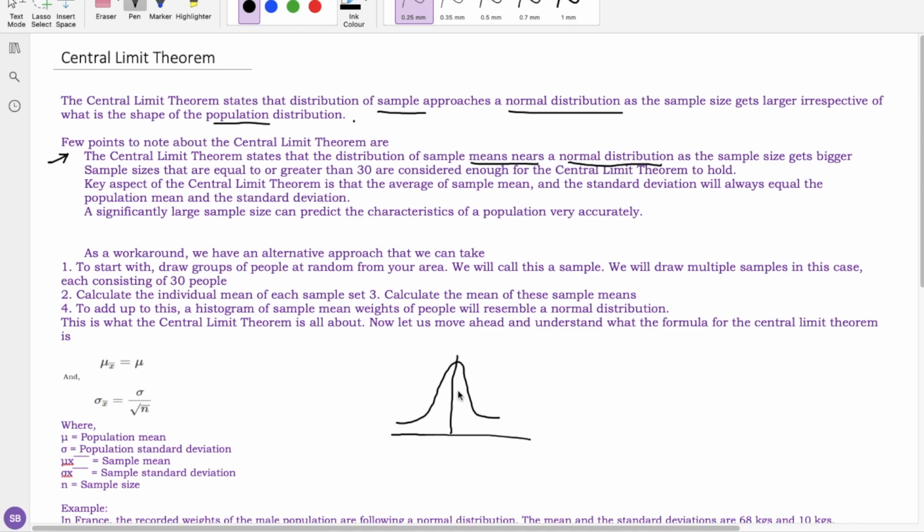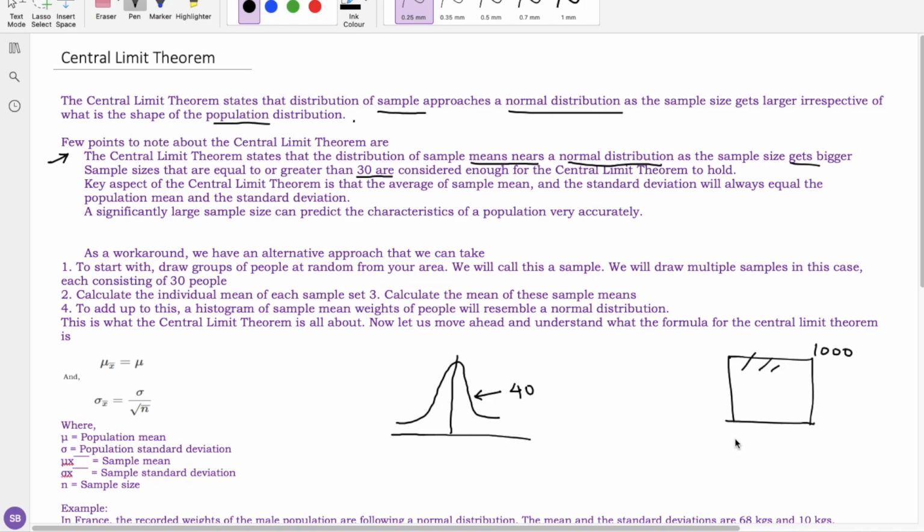Suppose this is for a sample size of around 40. If the sample size is equal to or greater than 30, it is considered enough for the central limit theorem to hold. I told you I have a population of a forest with, say, 1000 trees. What is the minimum sample size I must take?